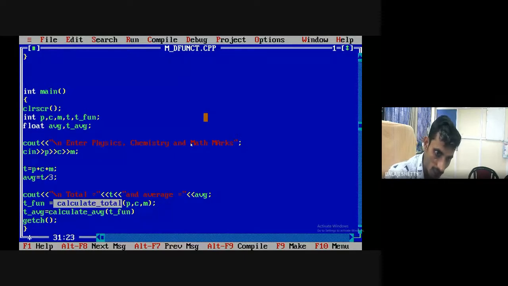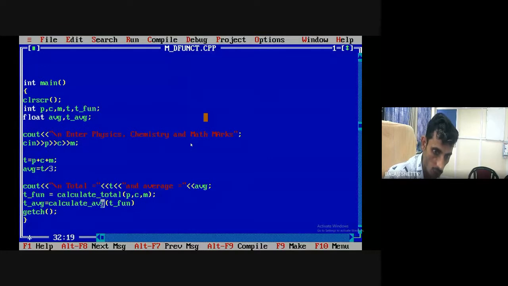That value is assigned to the total function variable, which we have declared here. Fine. And afterwards, we have defined one more function, calculate average, which takes input as total of physics, chemistry, mathematics marks that we get here. And here we pass this as a parameter of the function, t function, okay? And here we get the average.